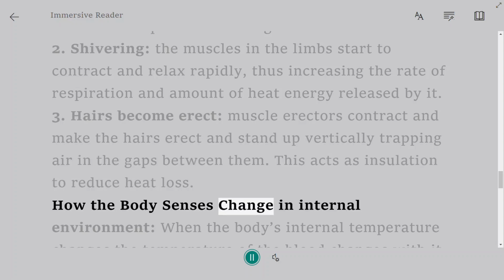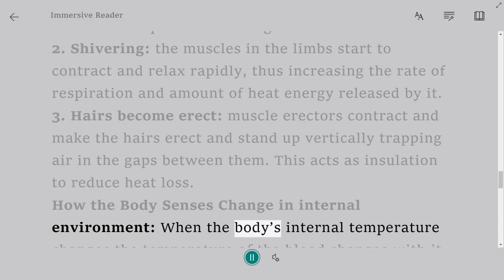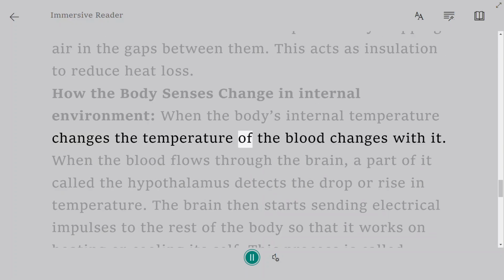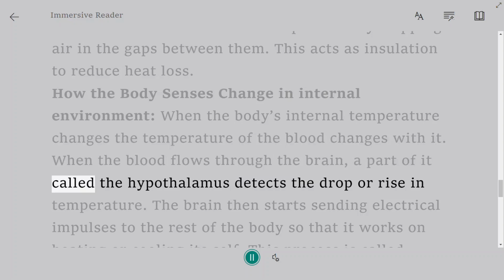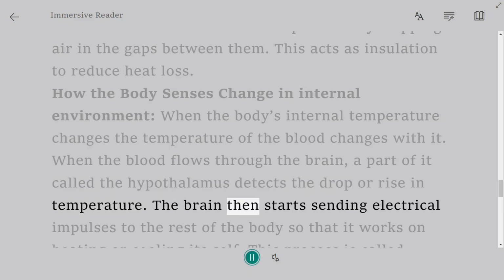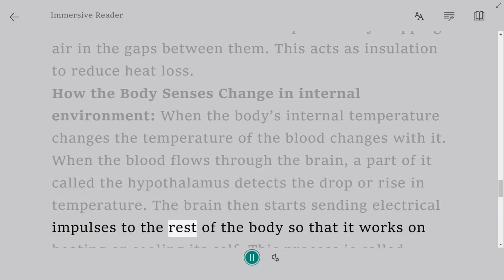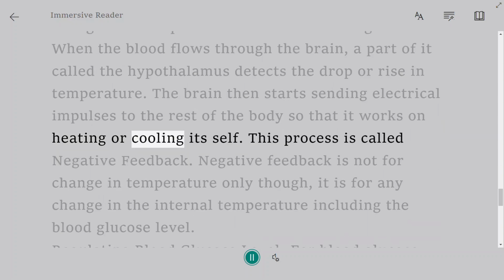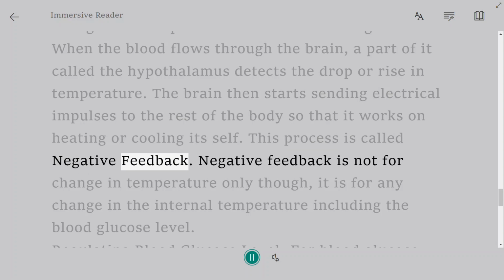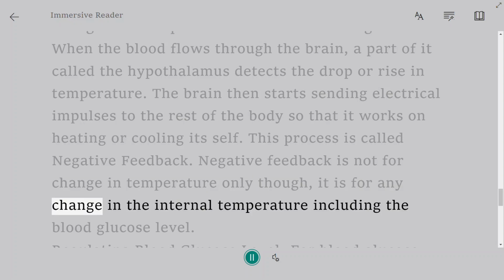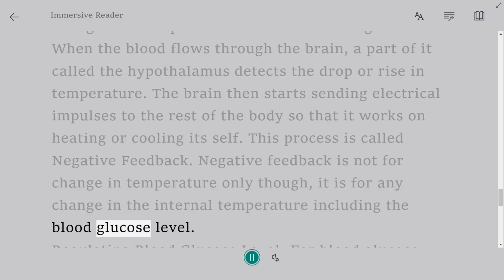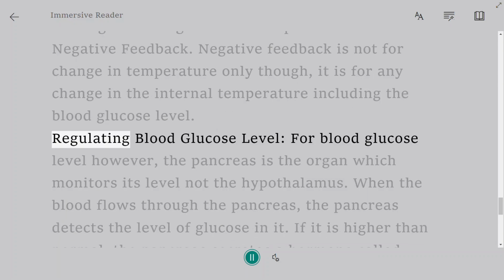How the body senses change in internal environment. When the body's internal temperature changes, the temperature of the blood changes with it. When the blood flows through the brain, a part of it called the hypothalamus detects the drop or rise in temperature. The brain then starts sending electrical impulses to the rest of the body so that it works on heating or cooling itself. This process is called negative feedback. Negative feedback is not for change in temperature only though, it is for any change in the internal environment including the blood glucose level.